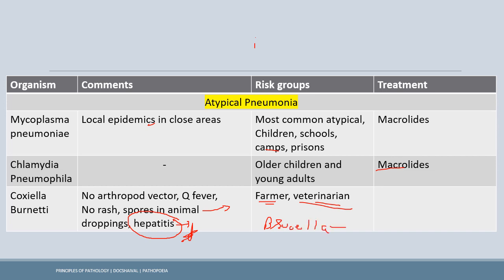That is the difference. The brucella has an undulating fever, while here we have the characteristic feature of hepatitis also. Okay, so that would be for the atypical pneumonia.